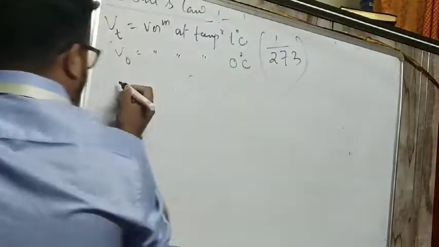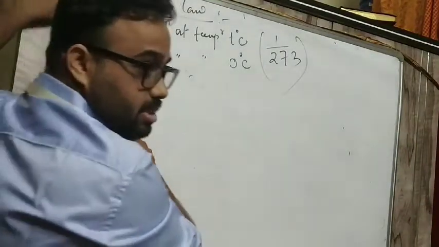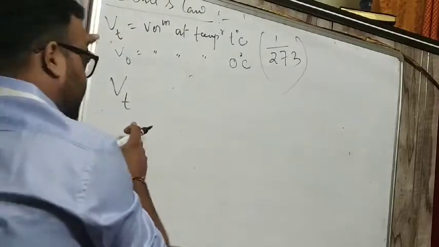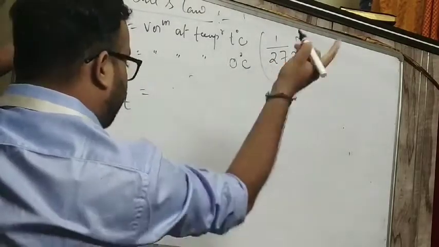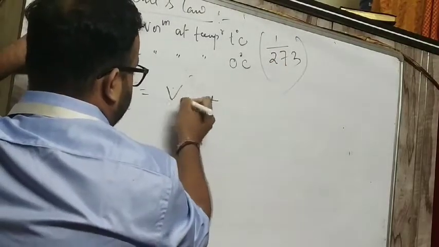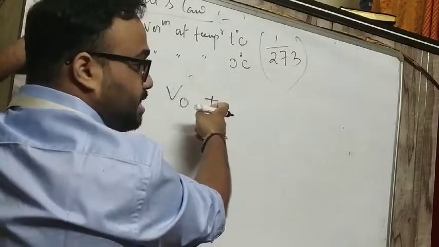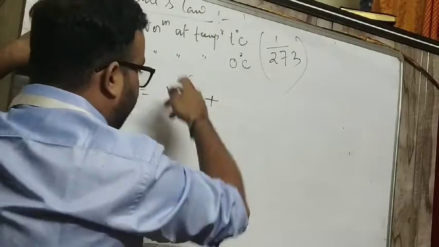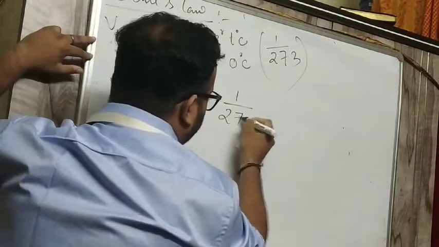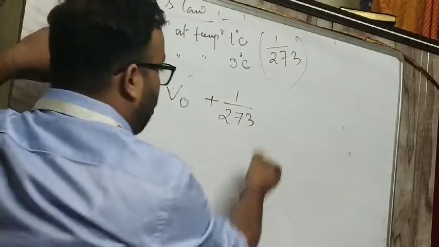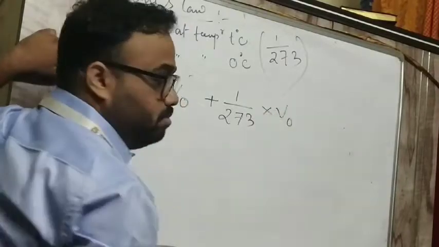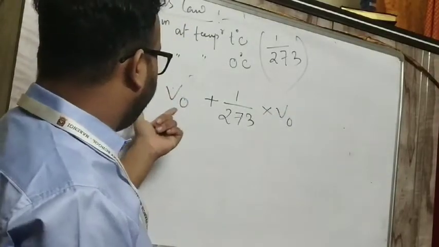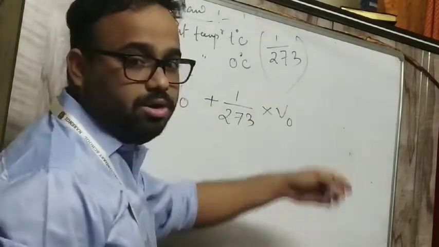So the volume at T degree Celsius increases by a factor of, increases means plus sign, and increases from V0. So Vt is equal to V0 plus 1 by 273 into V0.